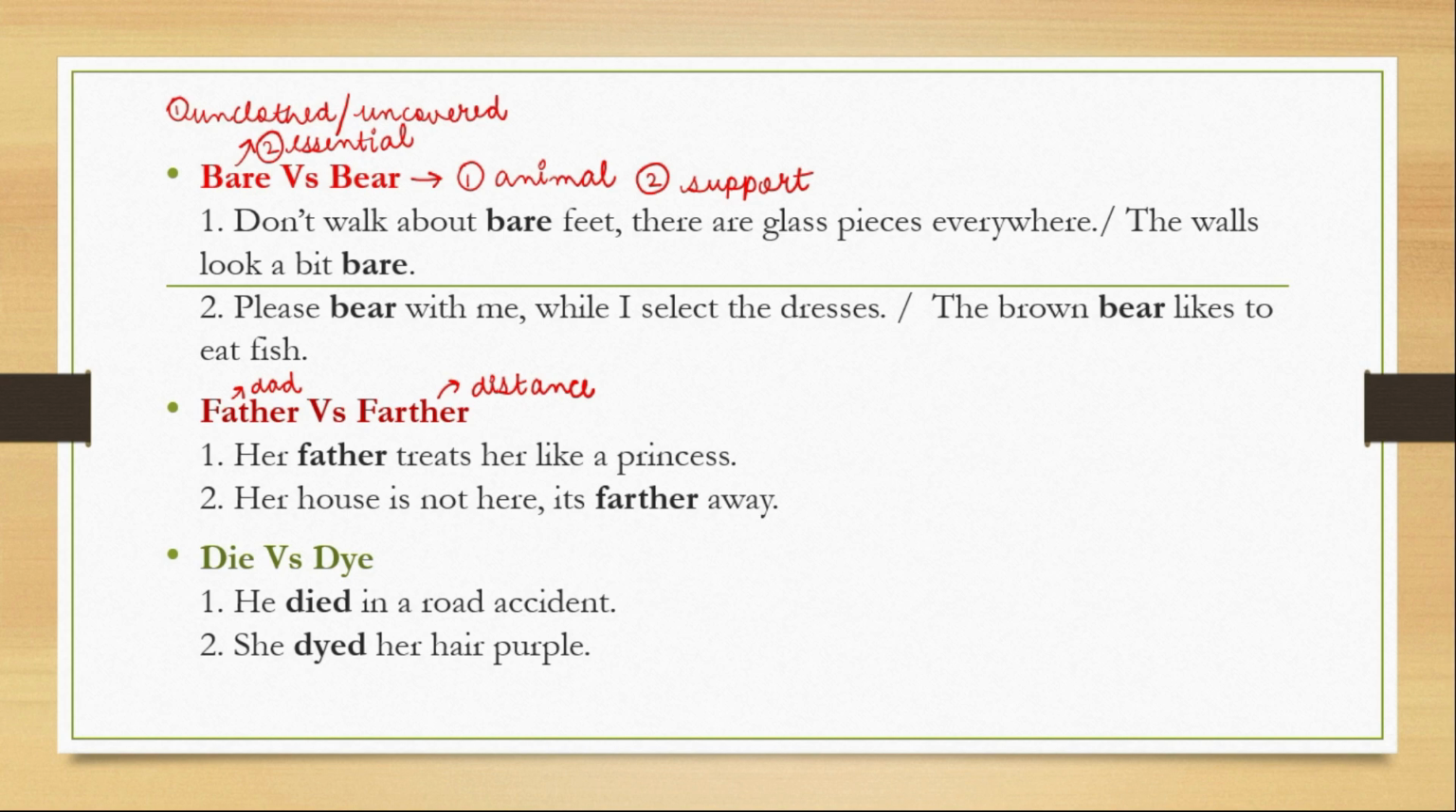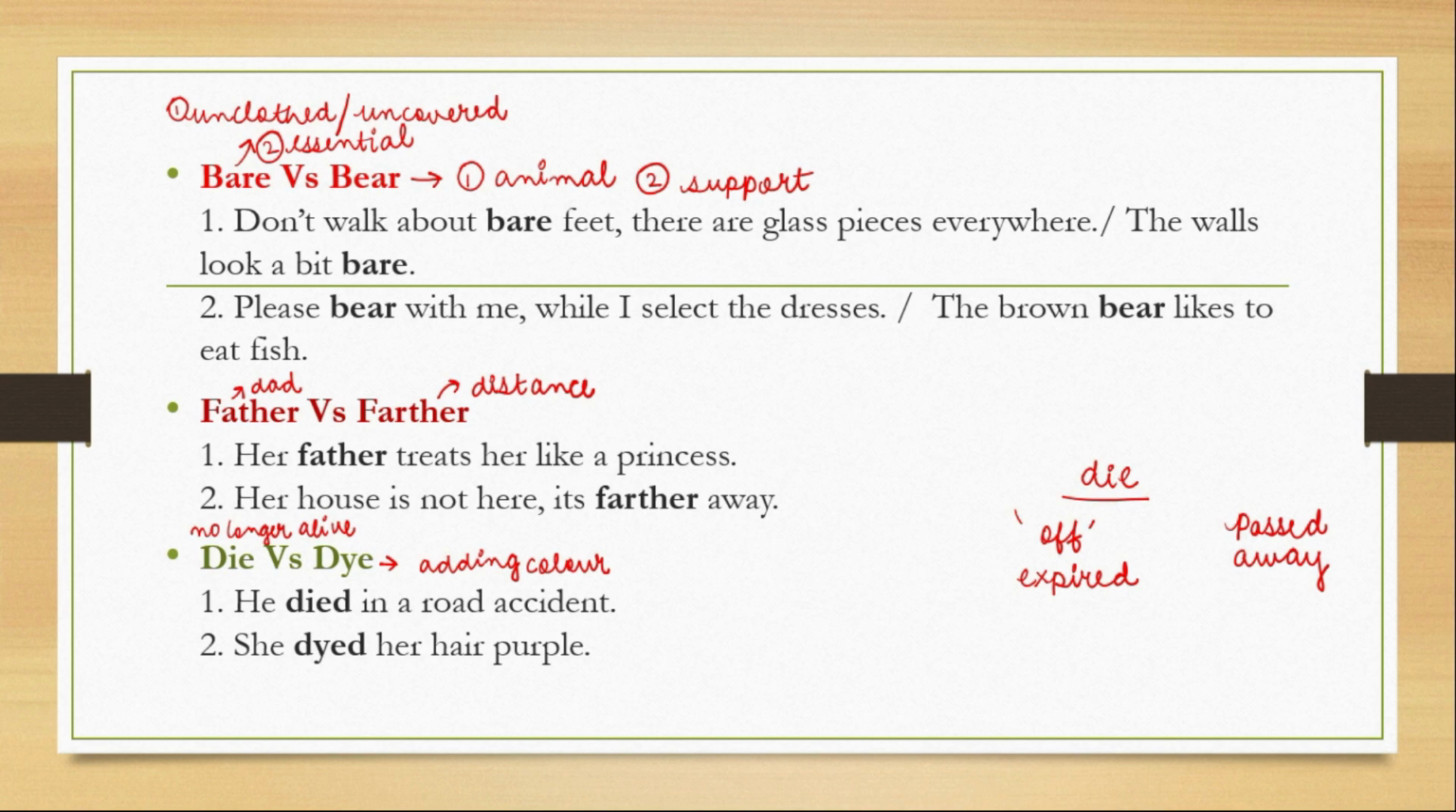The next is die versus die. This die means no longer living, and this die is the addition of color to something. It's called dyeing. I've also commonly noticed when someone dies, we say, "wo off ho gaya." Or sometimes you say, my grandfather expired.